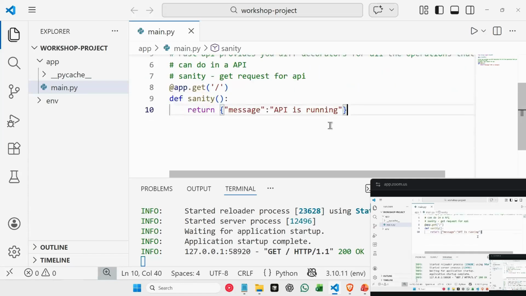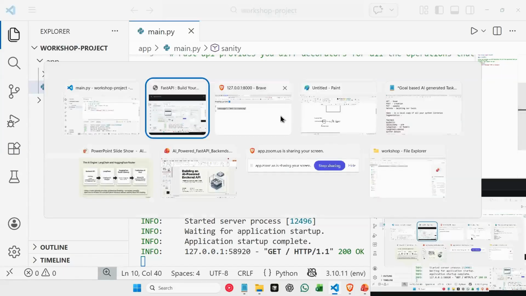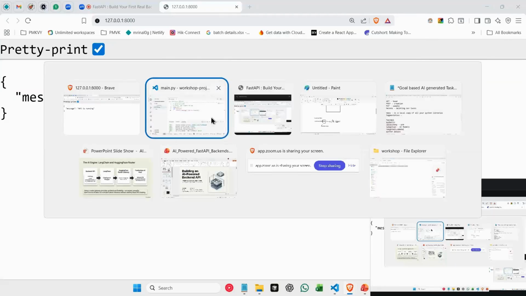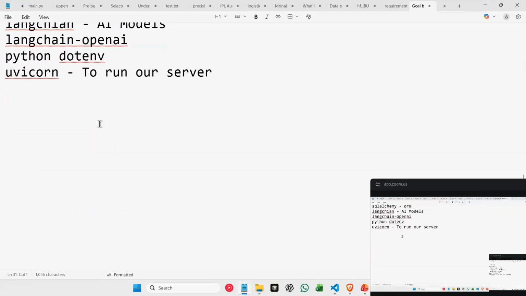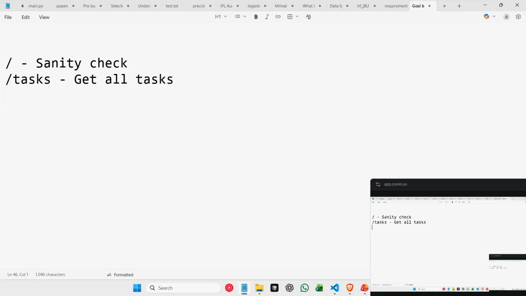Now, before we jump on to creating all the other paths, in our project we'll be doing many things, right? We will be having different kinds of paths. So let's define all the paths here first, and then we'll move on to building our application. So we'll have a slash for a sanity check, just to check if the application is running or not, and then we have slash tasks for getting all tasks. Okay, we'll have slash task and slash id.